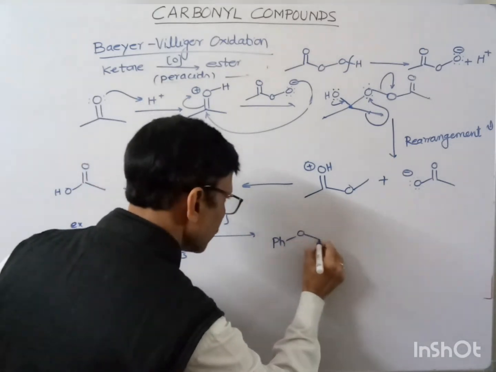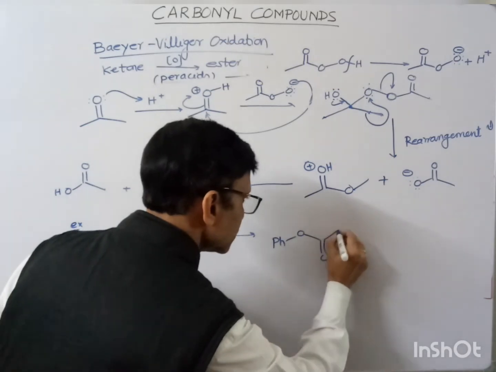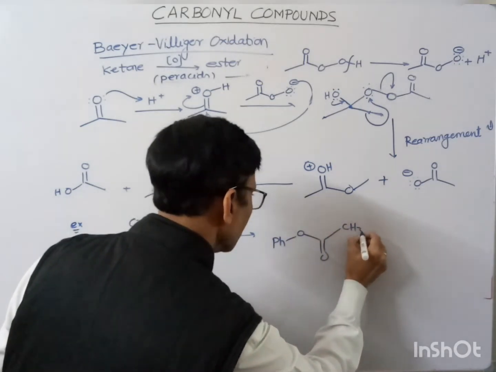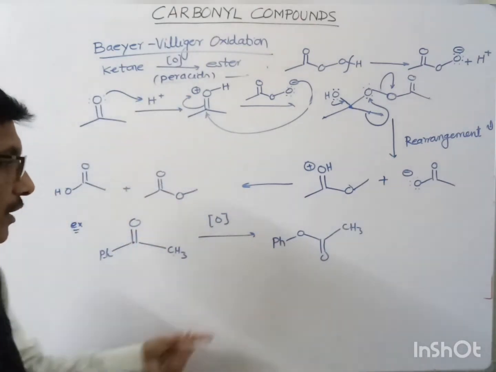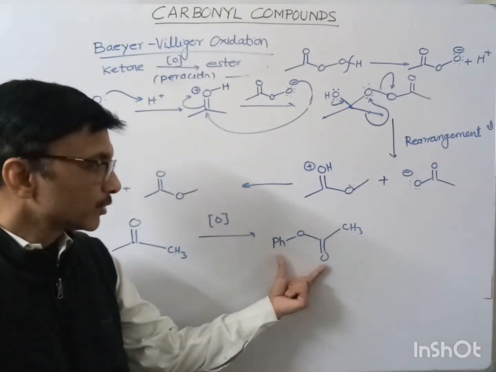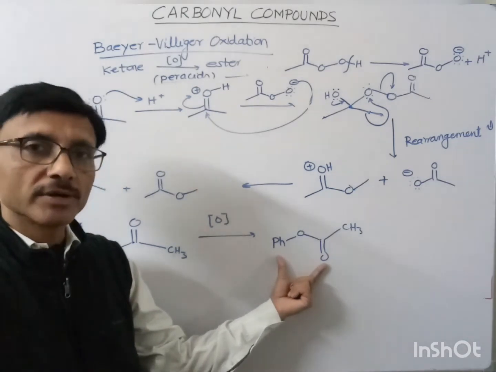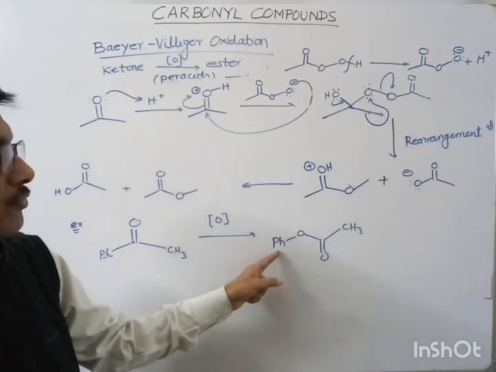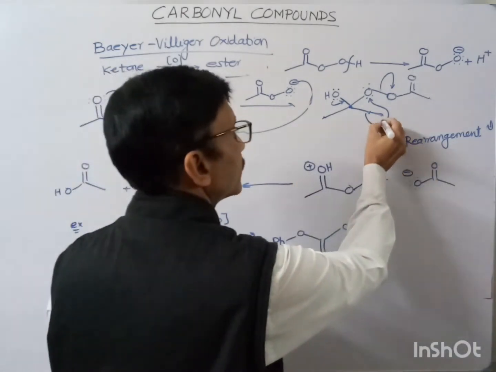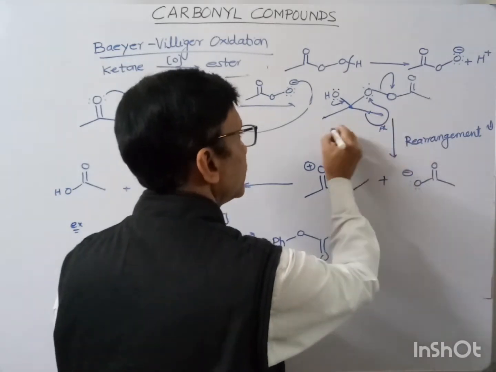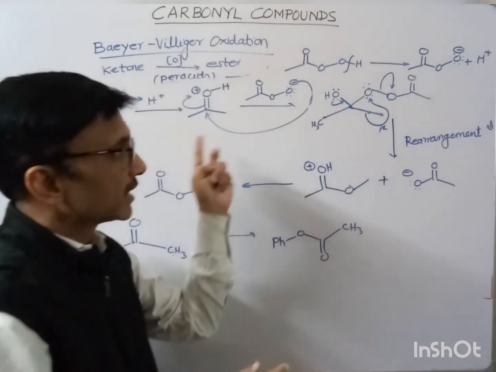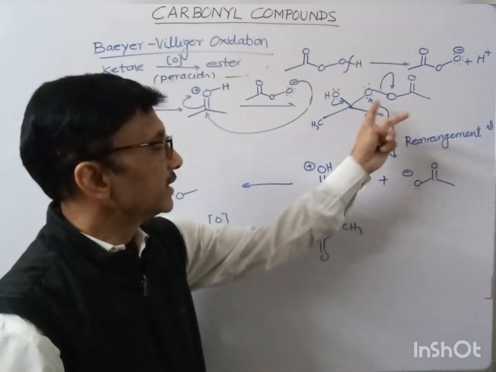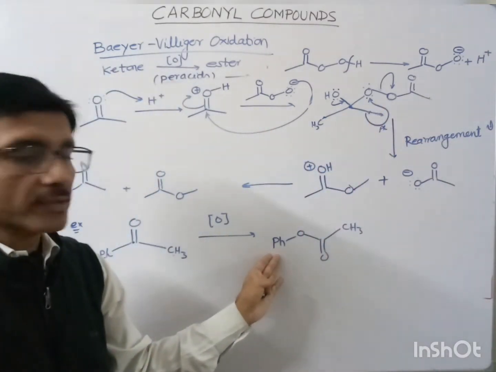So now I have converted this into an ester. Simply I have written the oxygen in between this carbonyl carbon and phenyl. So we can obtain this final product after the migration of the phenyl group. Suppose we have a phenyl group over here and a CH3 group over here. This same mechanism would be followed, the phenyl group migrates and we will get this product, that is the ester.